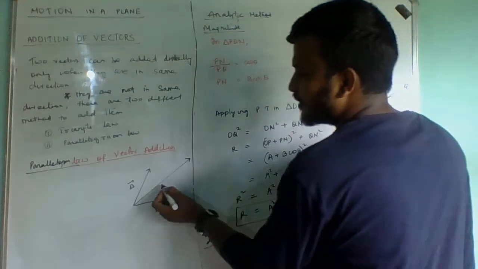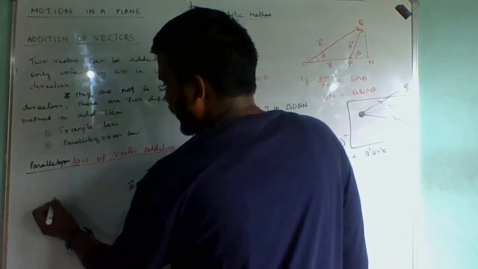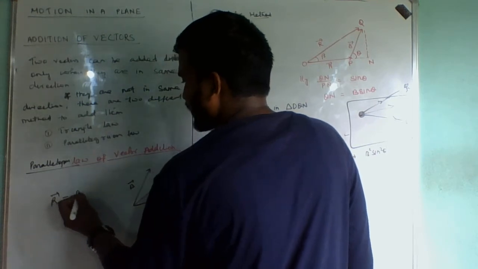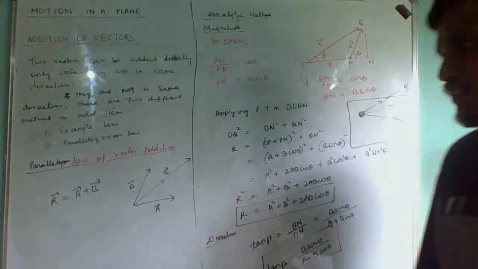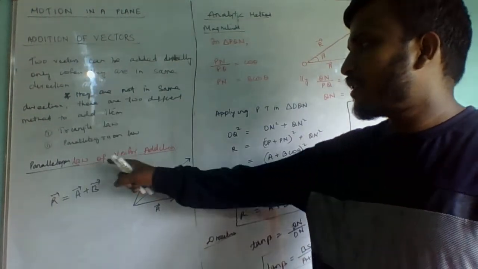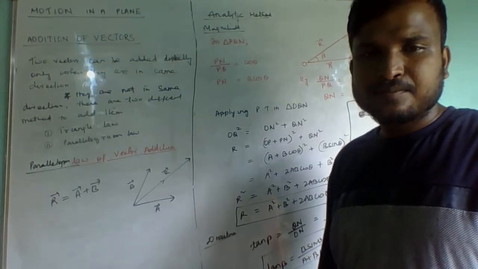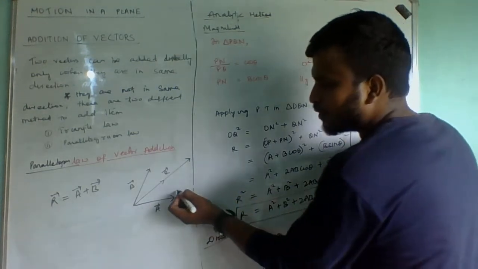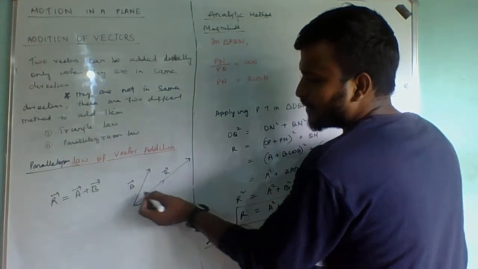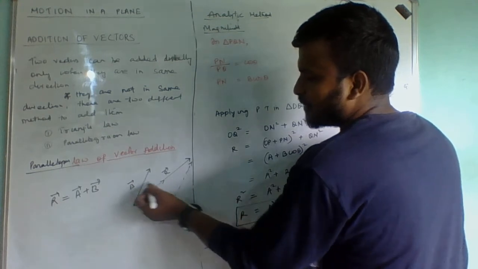This resultant is R. So R vector equal to what? A vector plus B vector. According to parallelogram law of vector addition, R vector equals A vector plus B vector. Now you think, if I draw a vector equal to this, B vector is there.